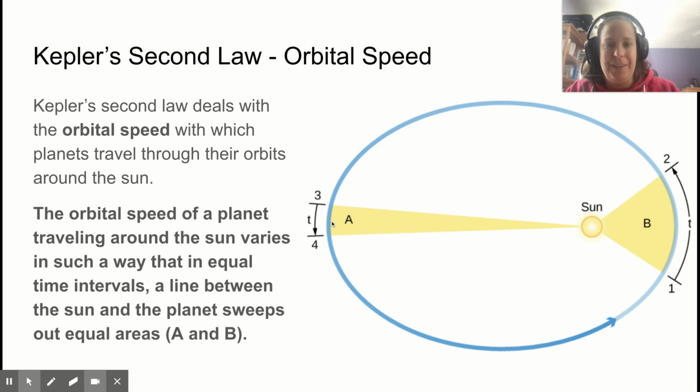So let me clarify what that means. The area here for A is the same size, the same amount of area as you have for B. The planet would move from point 1 to point 2 in the exact same amount of time as it takes the planet to travel from point 3 to point 4. So this time is the same as this time. So in order for the planet to sweep out this much distance, it would have to be moving much faster here than it is moving here.